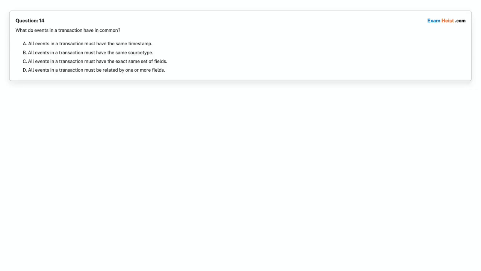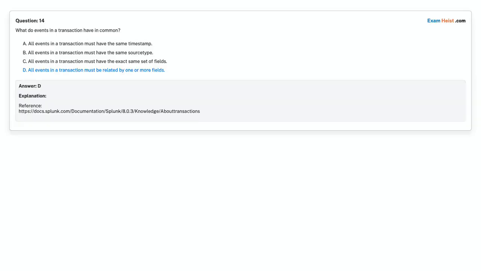Choose the correct answer. Correct answer is option D. All events in a transaction must be related by one or more fields.